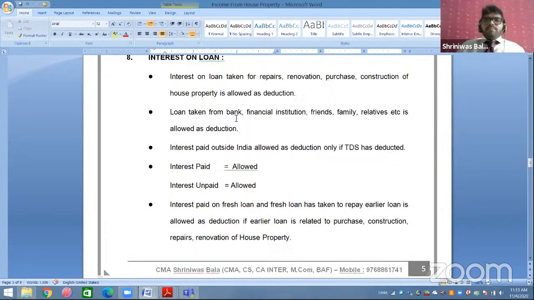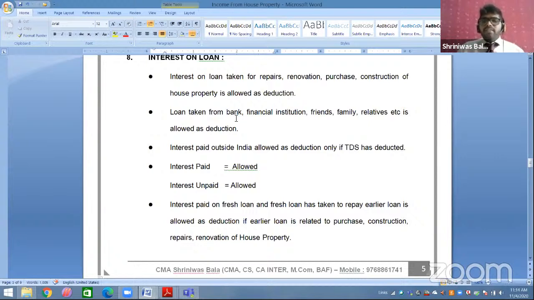For example, any bank, any family member, any friend, any relative or anyone, for repairing of my house property, for purchase of property, for construction, and whatever interest I am paying on that loan will be liable for deduction.